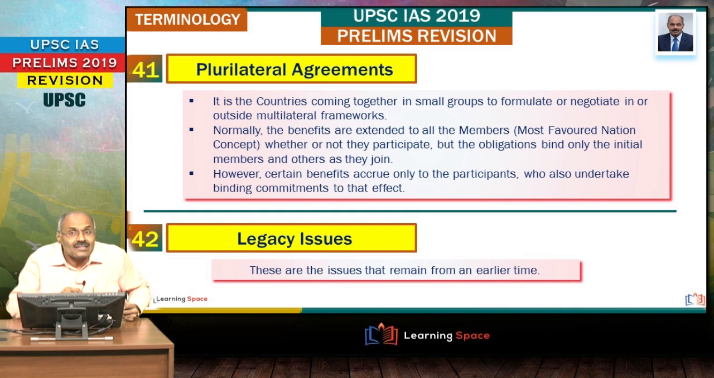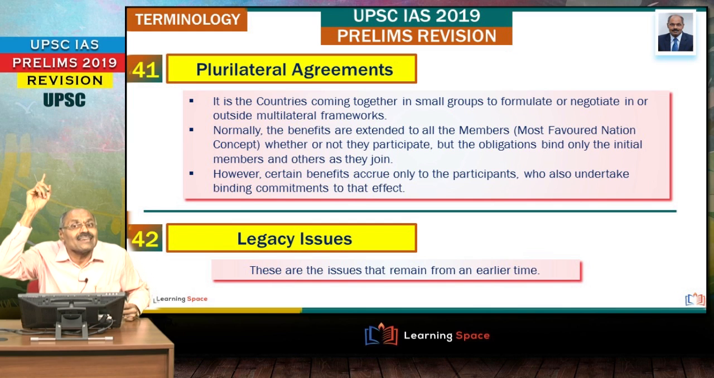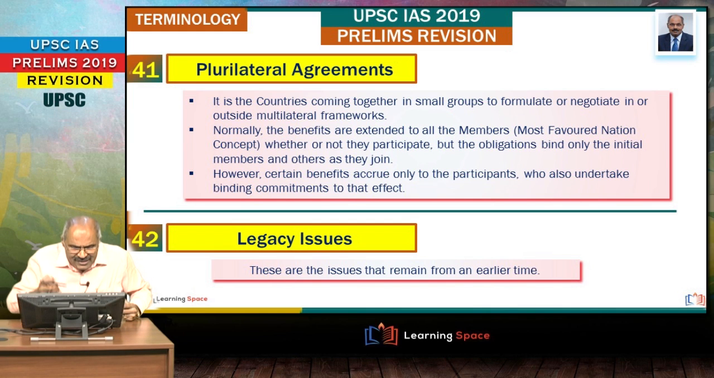Legacy issues. Quite often you come across this word legacy issues. This government quite often says non-performing assets and twin balance sheet problem is the legacy issue. Legacy issue means these are the issues that remain from an earlier time. That means the government is using this word because the issue of non-performing assets is there from the previous government period, right? So these are known as legacy issues.